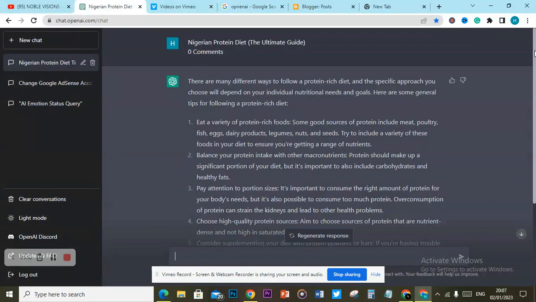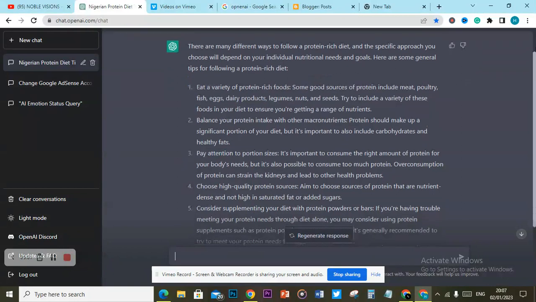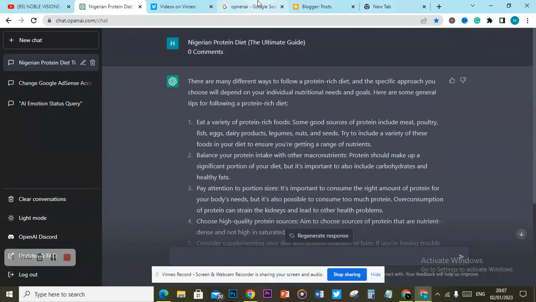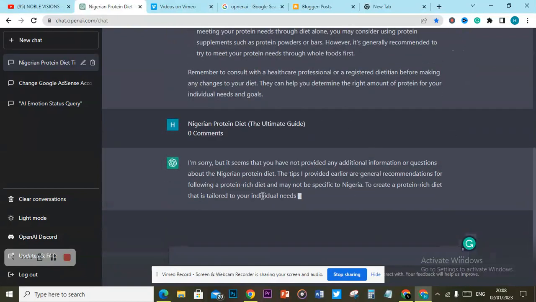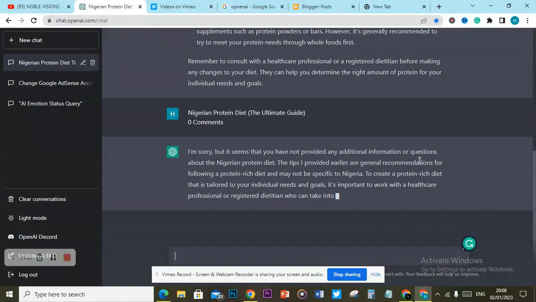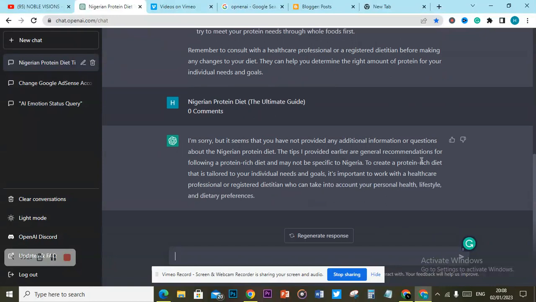But it's best for you to do keyword research after you've already chosen your niche. You can do keyword research or just go into any blog that's already popular, and then you can start replicating. You can start copying their topics, and then you search it on ChatGPT. When you search it on ChatGPT, it will give you an answer that is very authentic, that is fact.